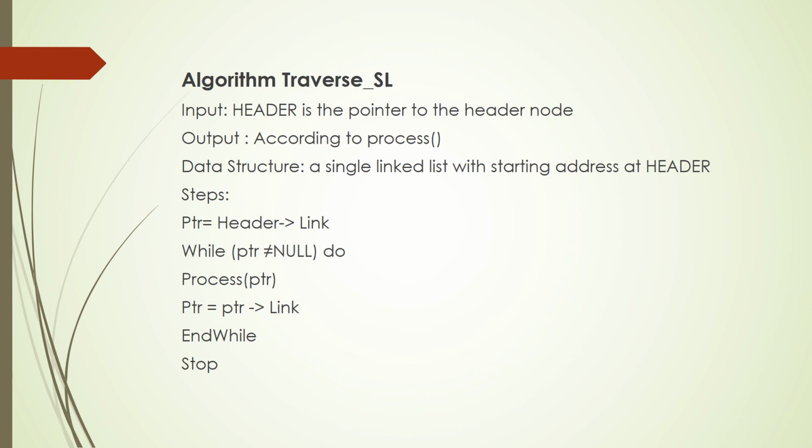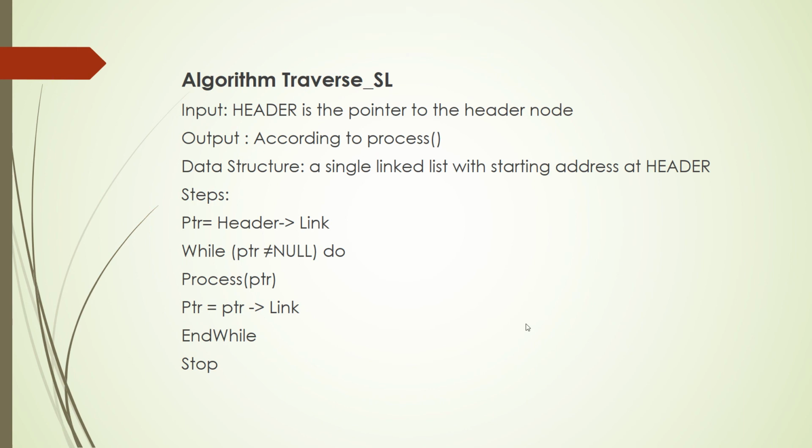When PTR has a value equal to the address of the last element, you will still perform the display. After that, you advance PTR with PTR is equal to PTR link, which means the link field was actually null, so PTR becomes null and you come out of the loop. Okay, so sorry for that. So this is how the traversal operation works.